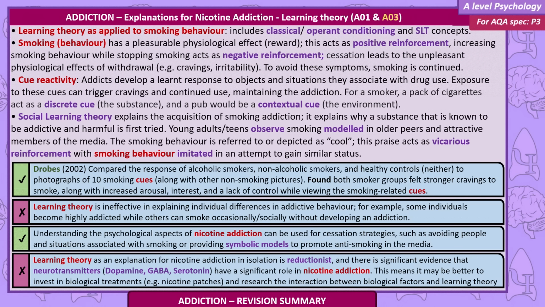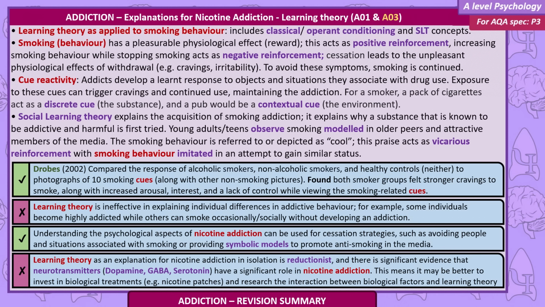Cue reactivity. Addicts develop a learnt response to objects and situations they associate with drug use. Exposure to these cues can trigger cravings and continued use, maintaining the addiction. For a smoker, a pack of cigarettes acts as a discrete cue, the substance, and a pub would be a contextual cue, the environment. Social learning theory explains the acquisition of smoking addiction.